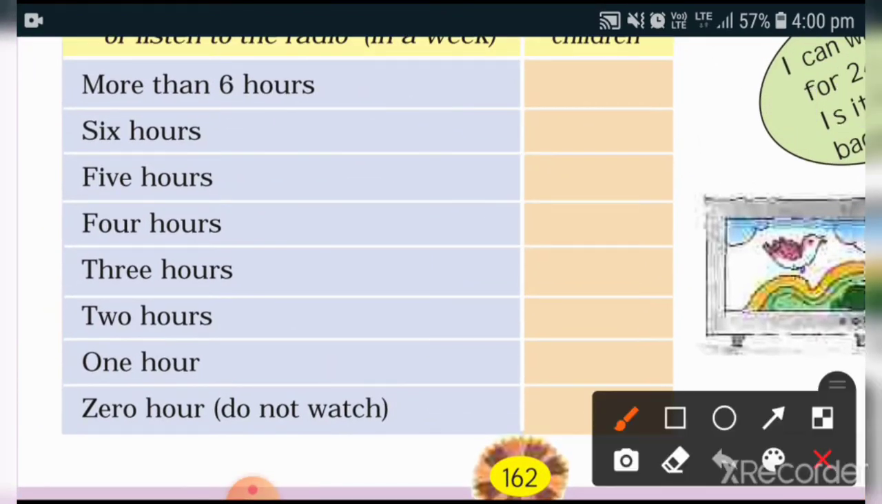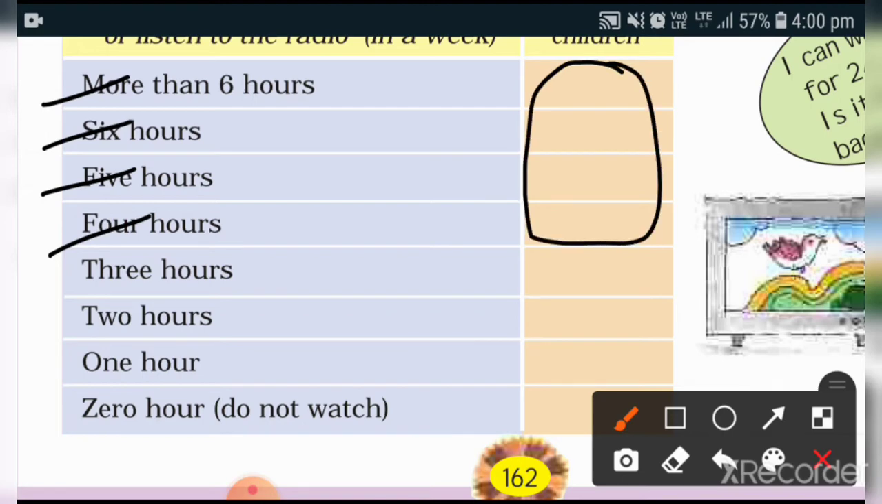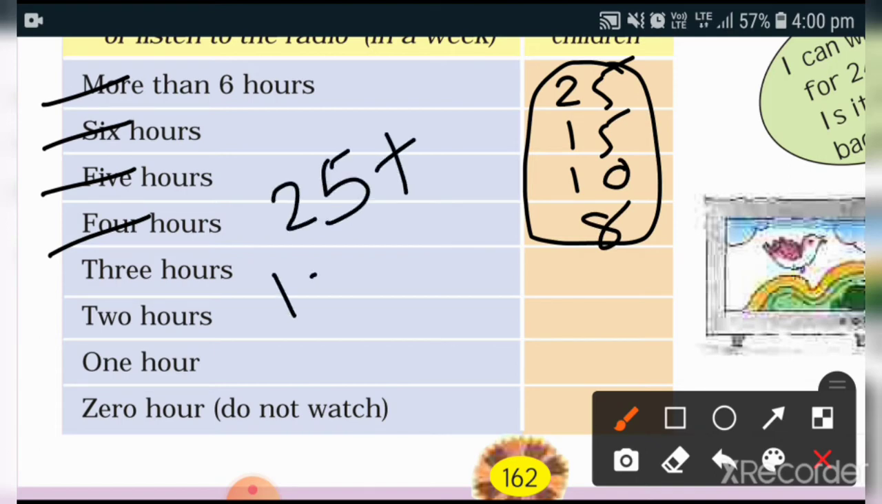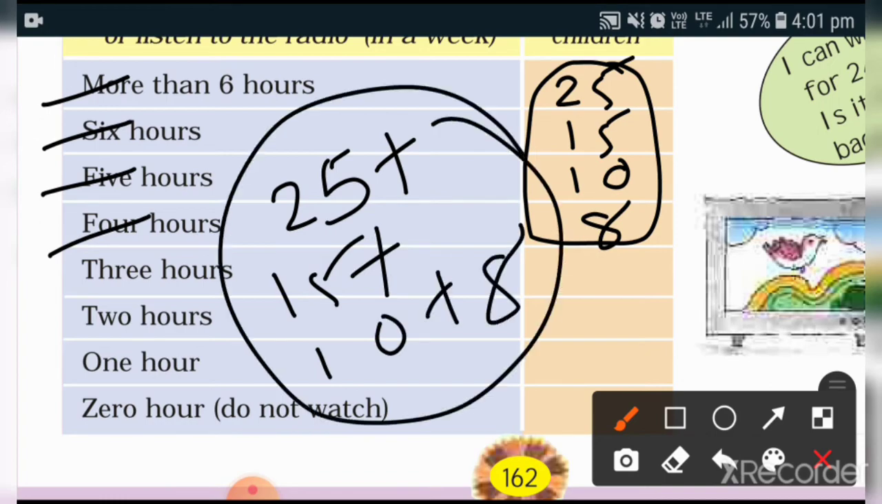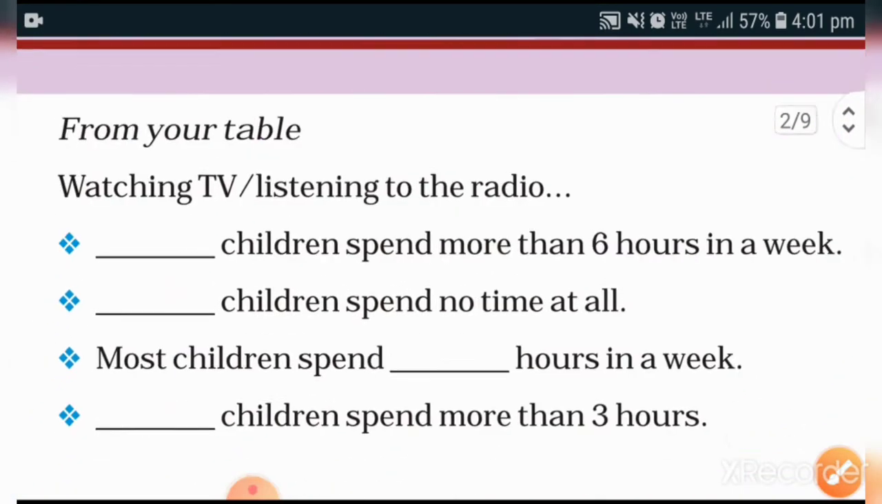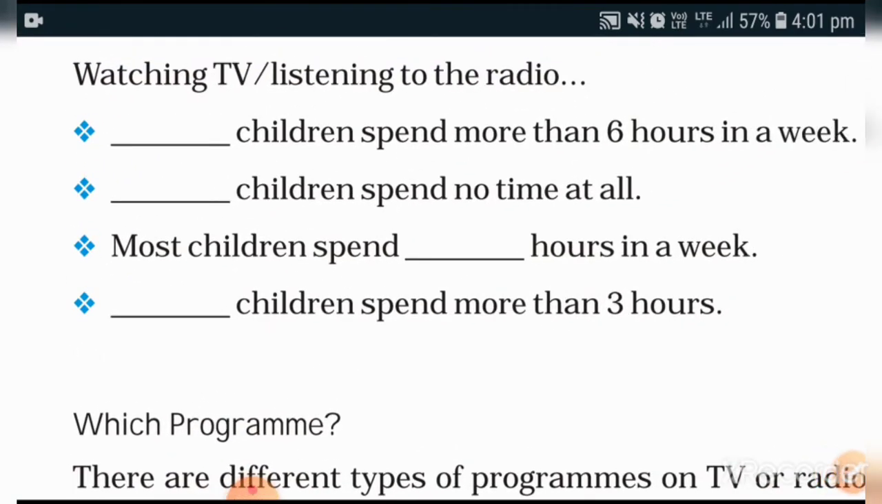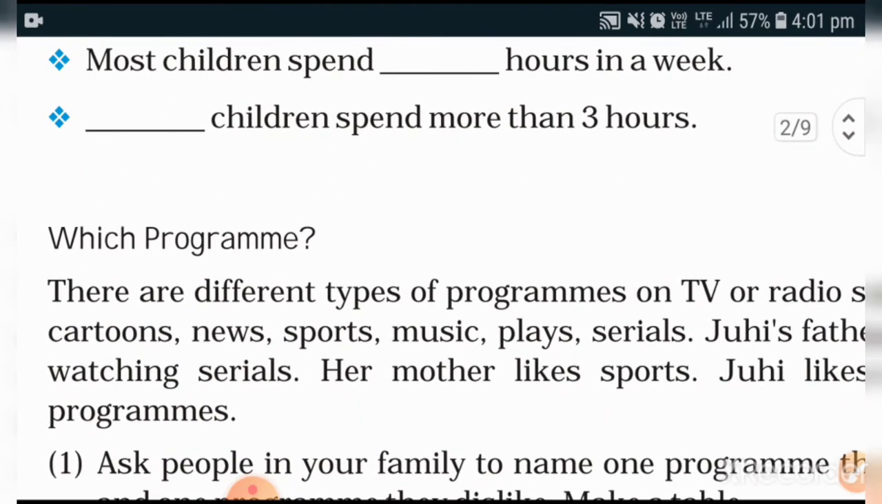More than 3 hours means 4, 5, 6 and more than 6 hours. So you have to add these numbers here. For example here, if you have written 25, then 15, then 10 and then 8. So you have to add these numbers 25 plus 15 plus 10 and plus 8. By adding this number, you will get this answer here. So you have to write the answer here. Then now your data is completed.